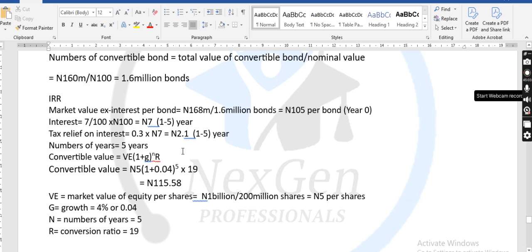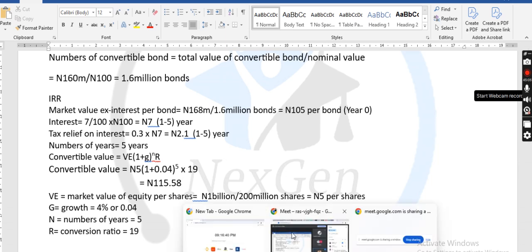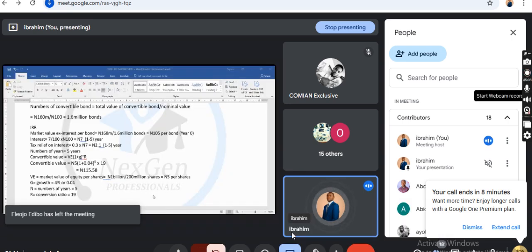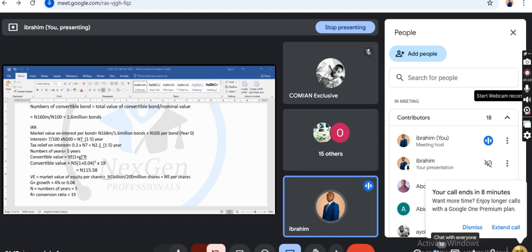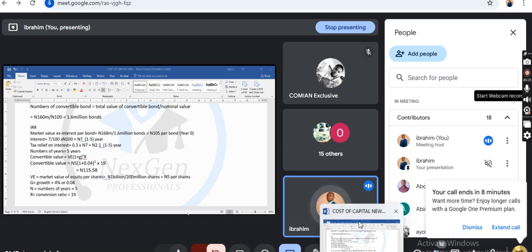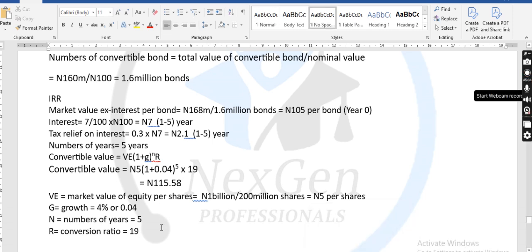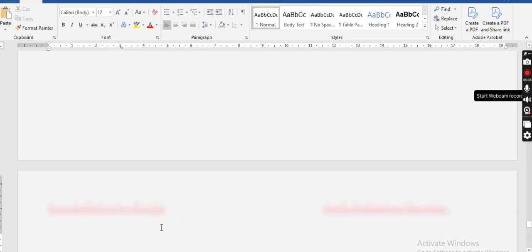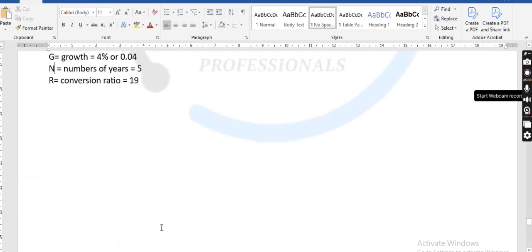Now, you cannot use internal rate of return. Don't forget the logic for the internal rate of return. The lower the rate, the higher the NPV, and the higher the rate, the lower the NPV. So we can now do positive NPV and negative NPV. Let me see if we can quickly do that before we create another link. So now we move to positive and negative NPV.